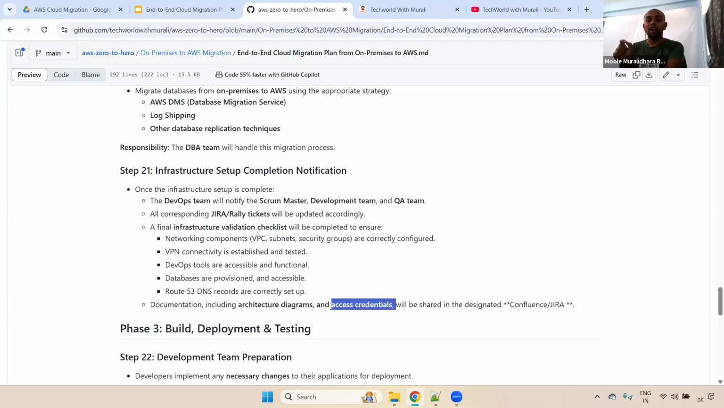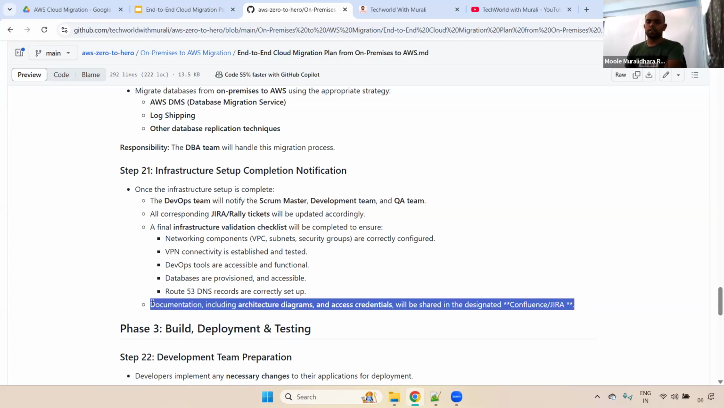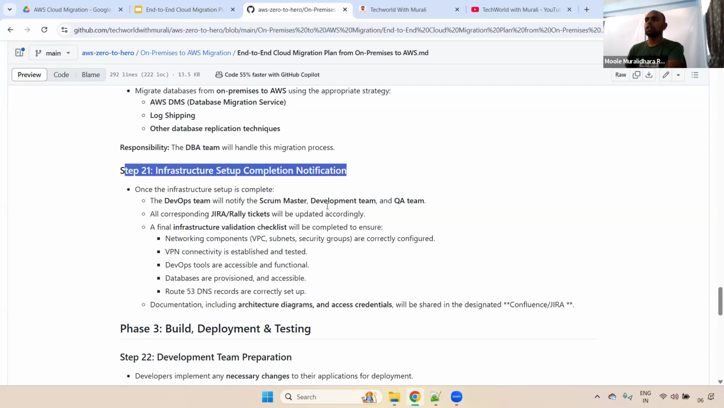Please don't store it in the... we need to store it either in AWS, for example. We can use Secrets Manager or Parameter Store. There we can store those particular credentials. Be careful, credentials need to be stored securely. And also Confluence space and Zero, whatever. Okay, everything is done, right? This is step 21.